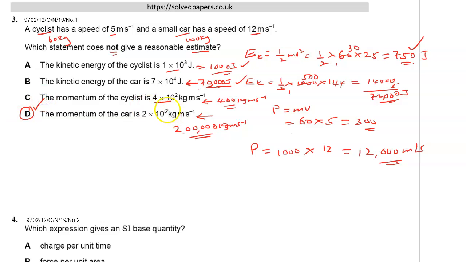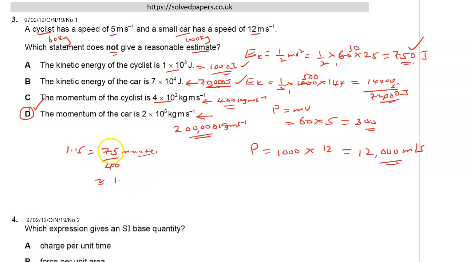That's how you work this out. Of course, you need to be very fast. For each one of these questions, this paper is basically 1 hour and 15 minutes, which is 75 minutes, and 75 minutes divided by 40 is approximately 1 minute and something.